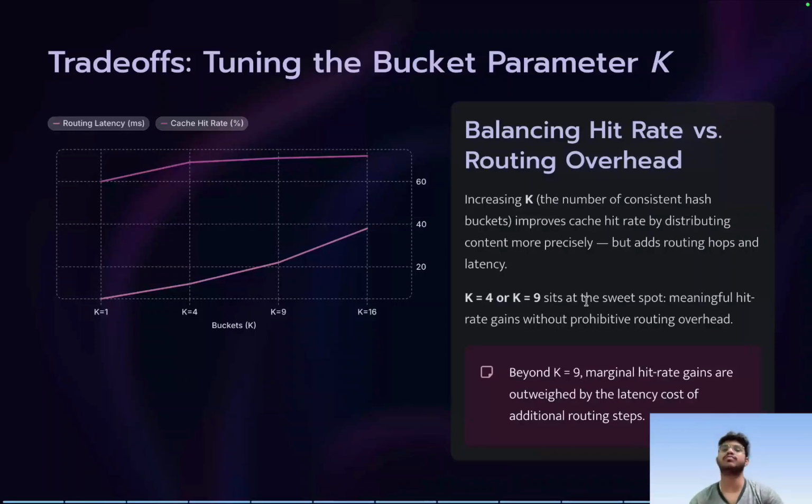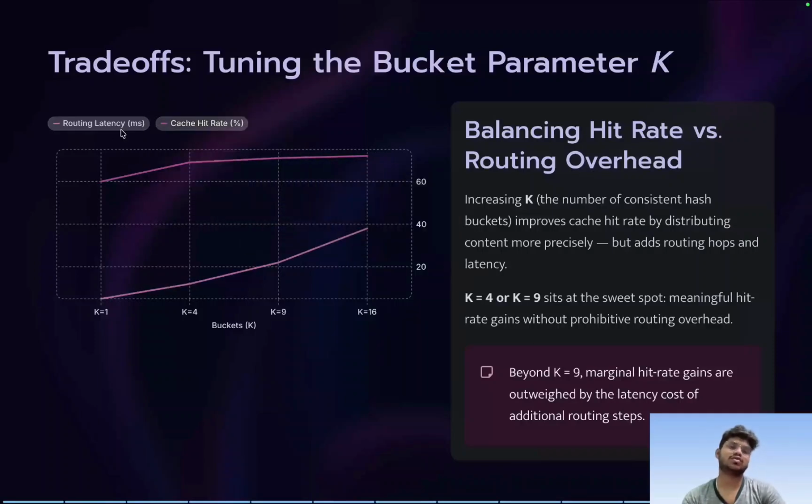So increasing k, the number of consistent hash buckets, improves the cache hit rate by distributing the content more precisely, but it adds routing hops and latency. So k equal to 4 or 9 is the sweet spot, with meaningful hit rate gains without prohibitive routing overhead. If we go with a value of k beyond 9, then the marginal hit rate gains are outweighed by the latency cost of the additional routing steps.